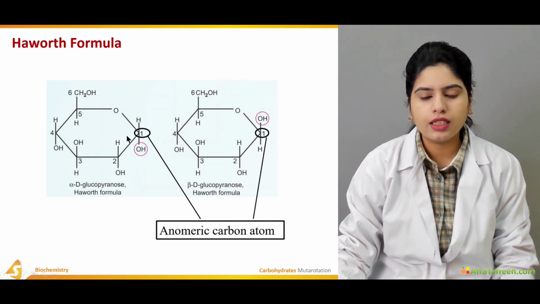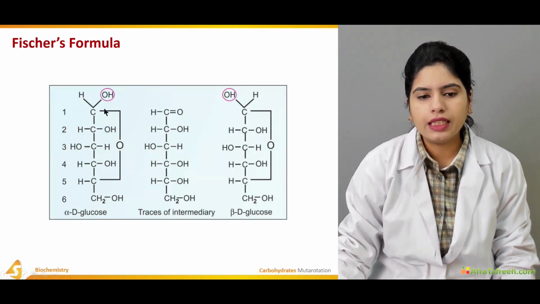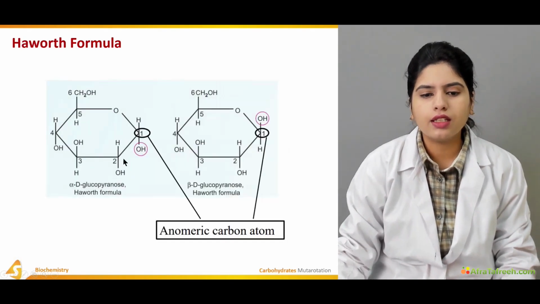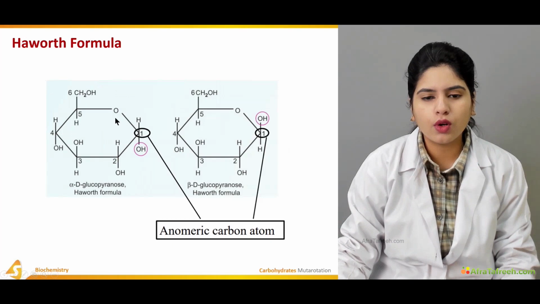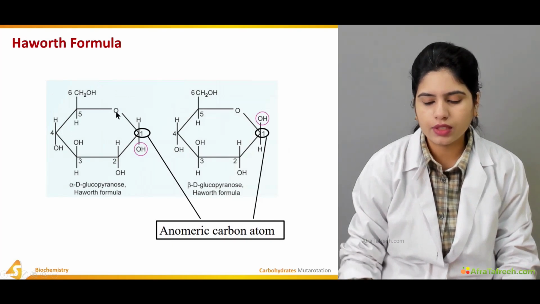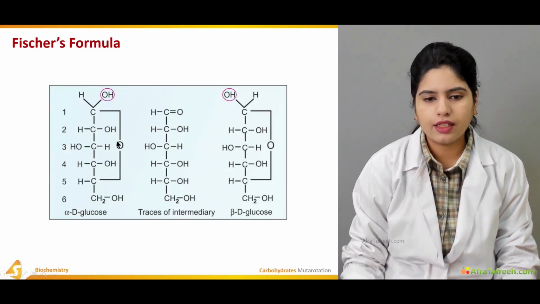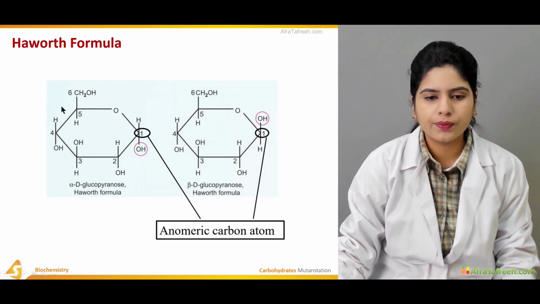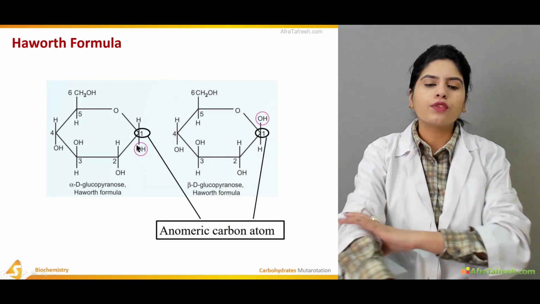Here, you can see the linkage between this carbon and the hydroxyl group that was shown. It results in the formation of a bond, making it cyclic. This is the oxygen atom shown here, and it results in the formation of a bond between these two carbons, and there will be a cyclic ring.